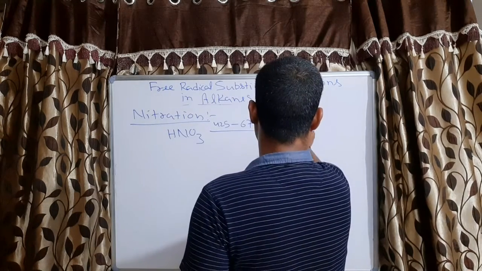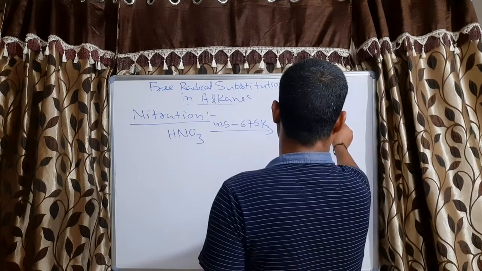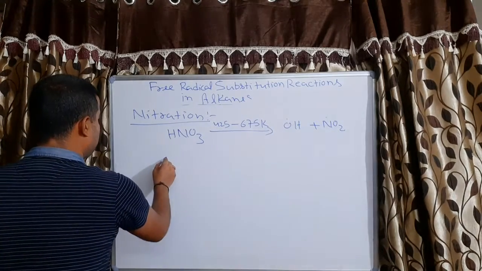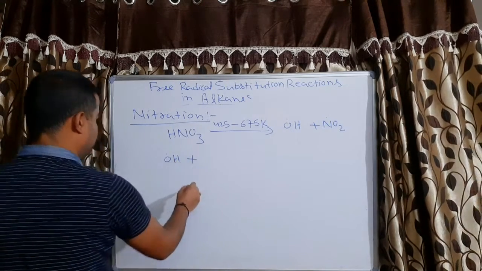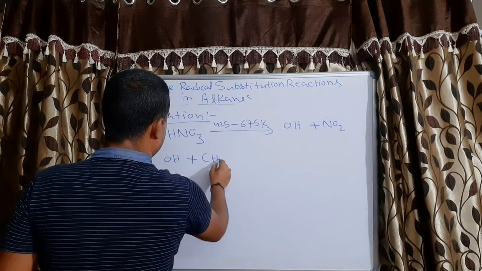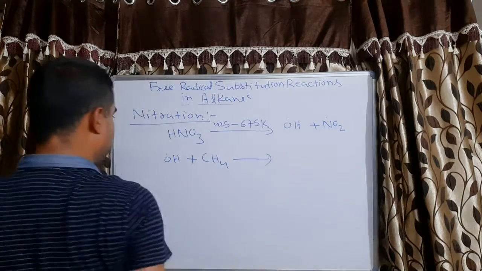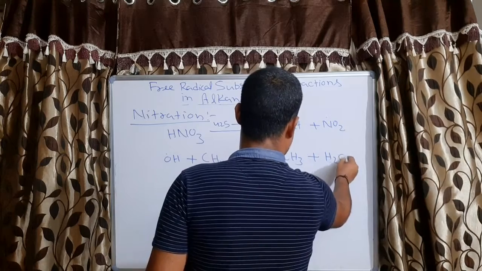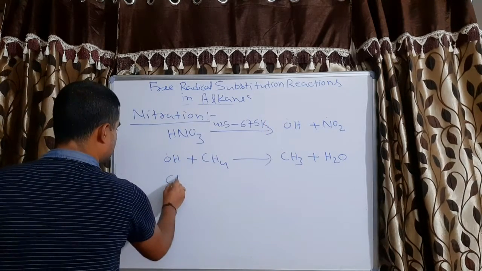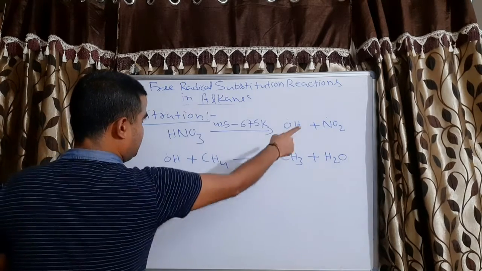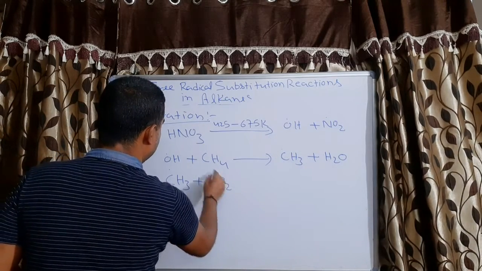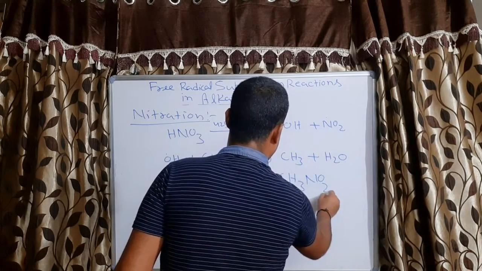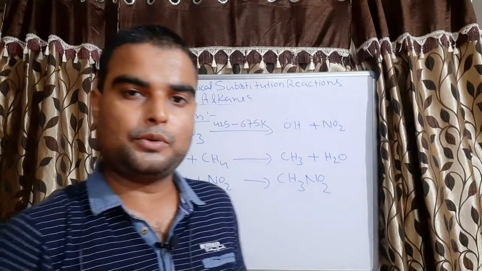It will give OH free radical plus NO2 free radical, correct? Now this OH free radical will react with methane and it will give CH3 free radical plus H2O. Now this CH3 free radical will react with NO2 free radical and it will give CH3NO2, correct?